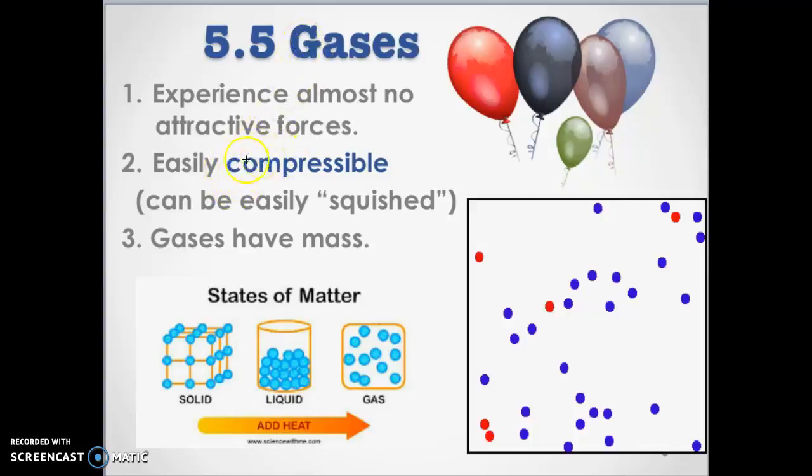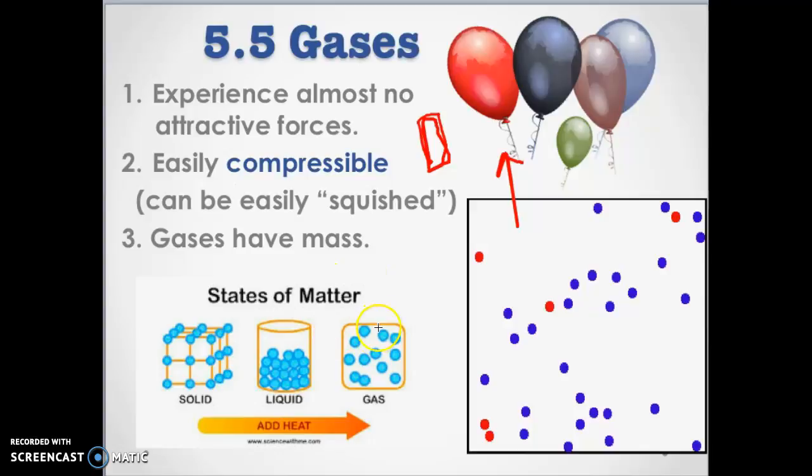We should know that gases are easily compressible. You guys could easily compress these gas particles inside balloons. You could put them in aluminum cans. You could compress them in spray cans. You could compress them into gas tanks. So they're easily compressible. Gases do have a mass, but the mass is very small.